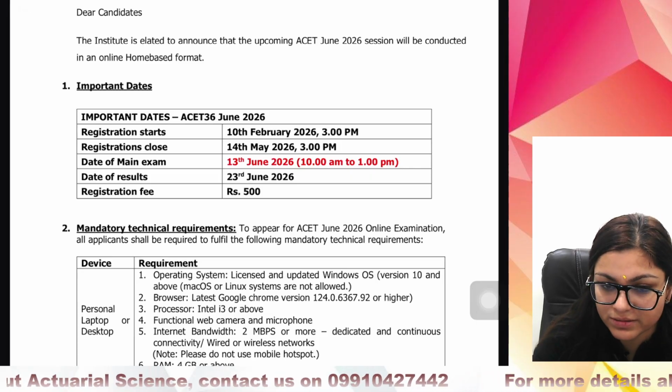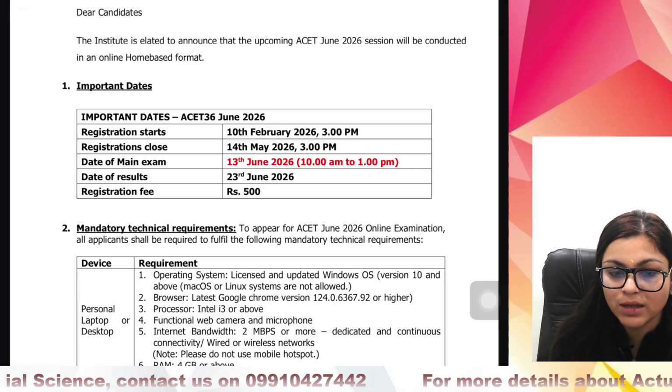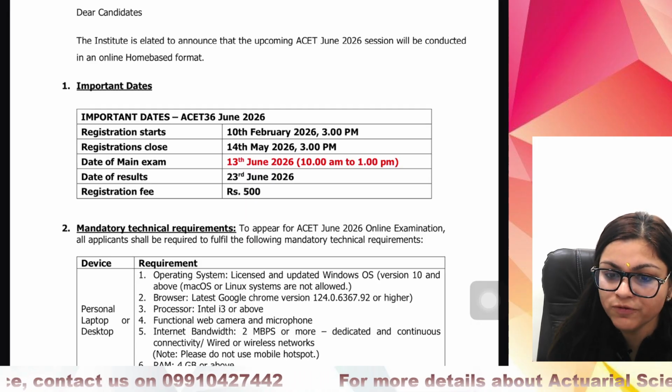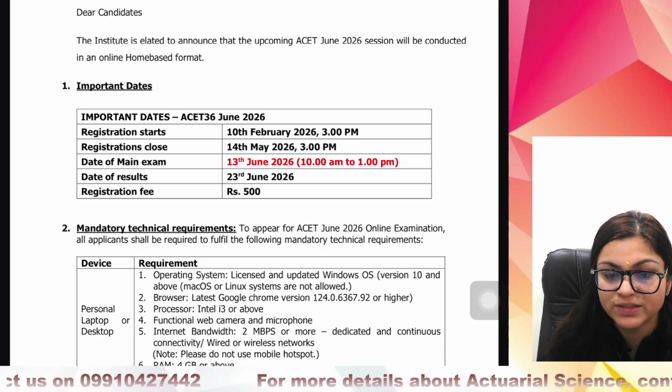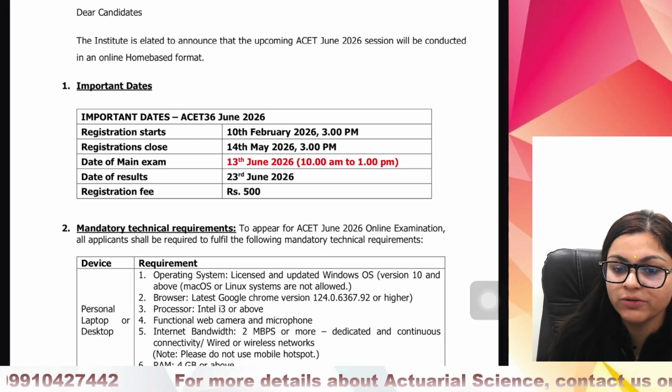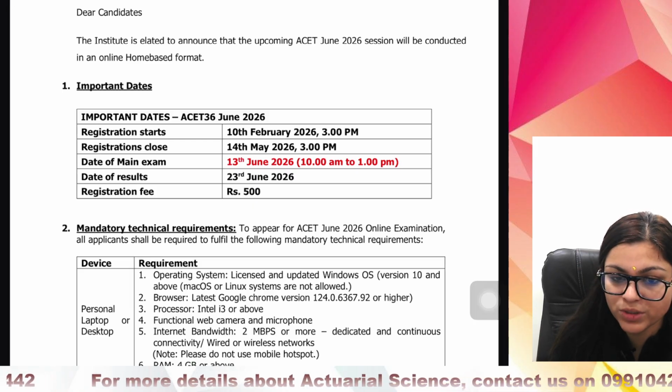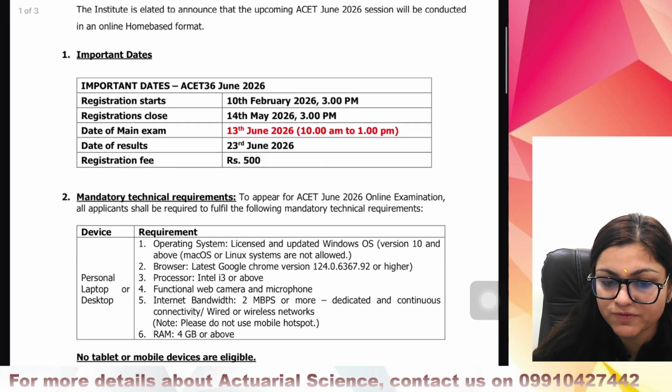You can see that registration has commenced and the registration closes on 14th May, and your date of exam is 13th June and your date of result is 23rd June, and you can see that the registration fee is 500.